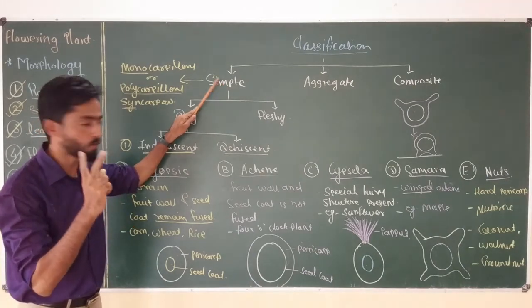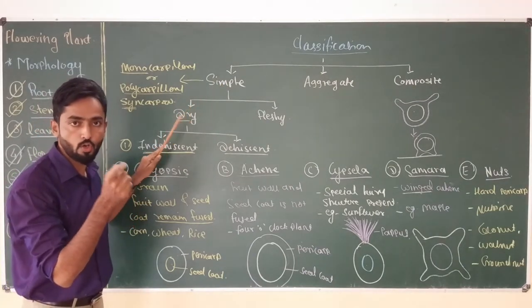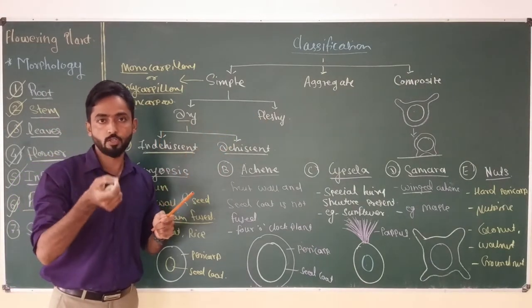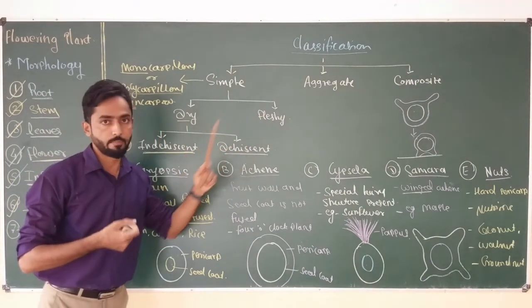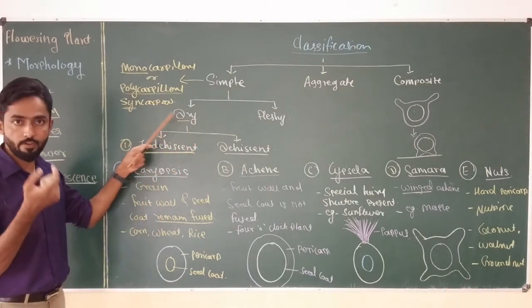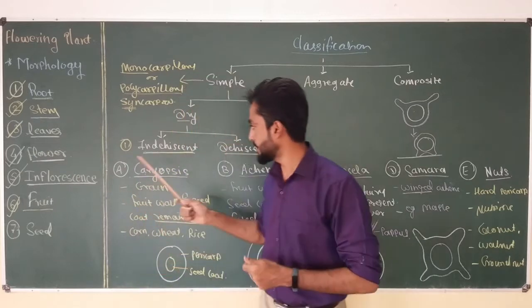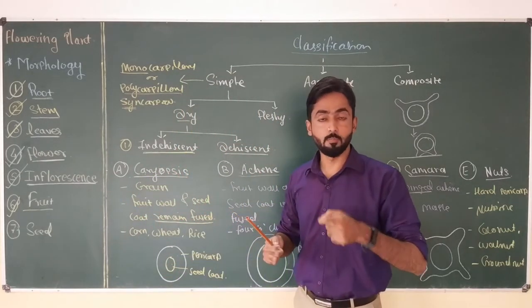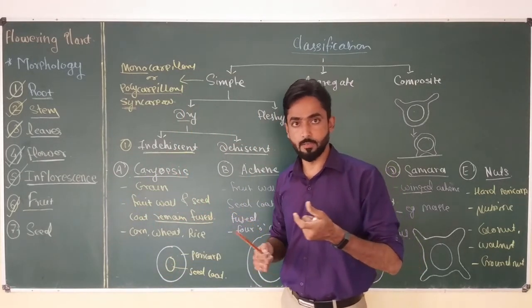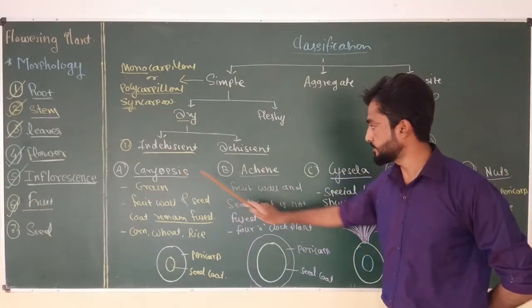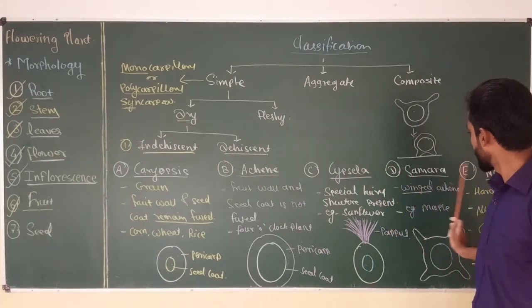And now simple fruit has two types. Dry means the fruit which shows dry pericarp after maturity, and fleshy means the fruit shows fleshy or juicy pericarp throughout its life. Now the dry fruit is again divided into two types, indehiscent and dehiscent. In case of indehiscent type, the fruit wall does not break after maturity. And now in case of indehiscent, there are 5 different types, that is Caryopsis, Achene, Cypsela, Samara and nuts.